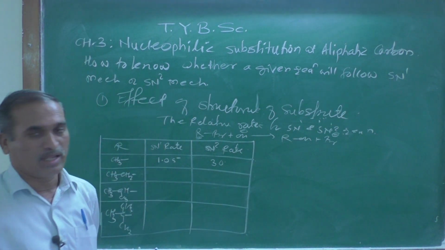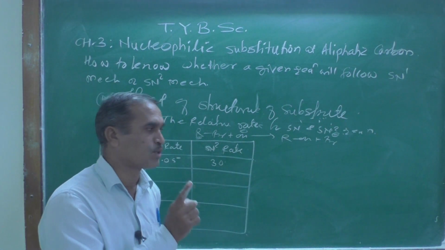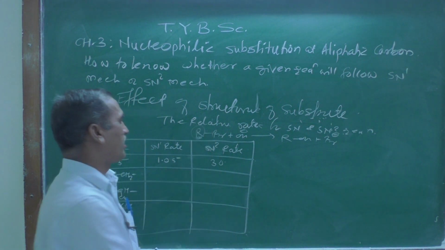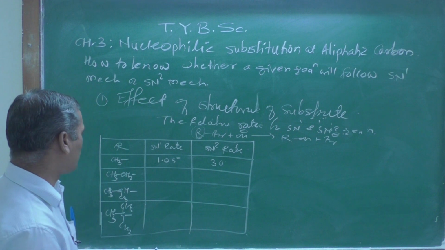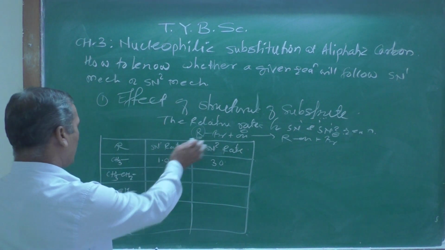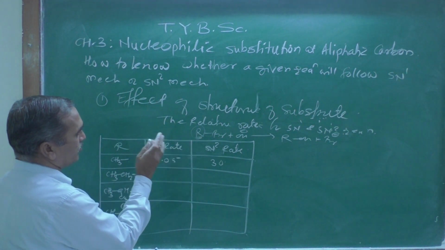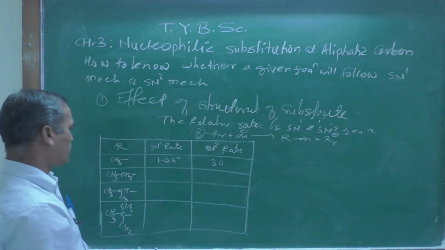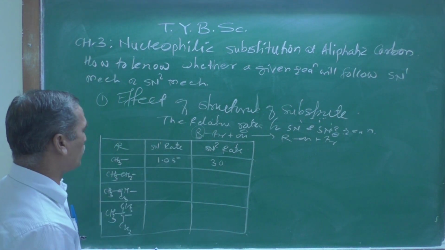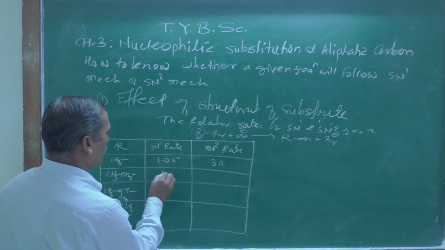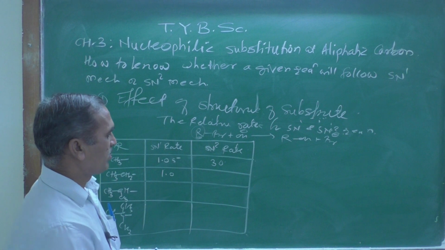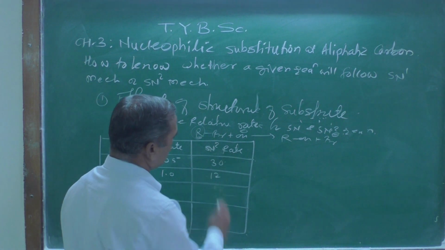This means a primary alkyl halide always goes, suppose the nature of R is a methyl group, that always undergoes SN2 reaction. If you replace R by CH3CH2, an ethyl group, the rate of reaction is found to be 1.0 here, and here it is found to be 12.